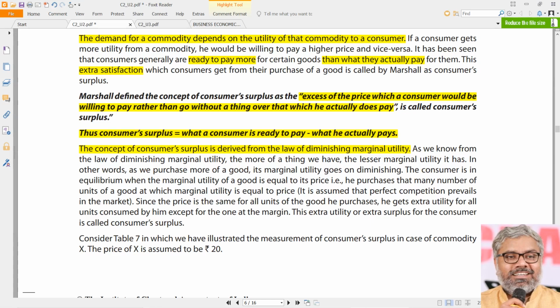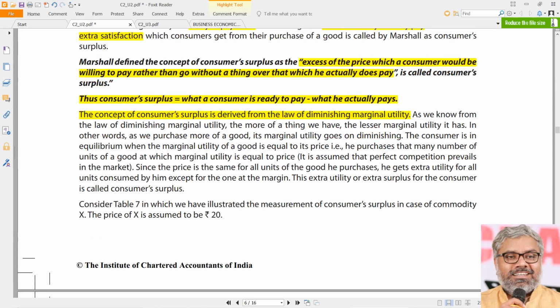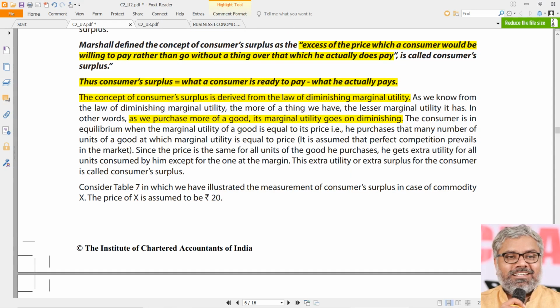And as we discussed just now, this theory of consumer surplus is already derived from the law of diminishing marginal utility only. There is nothing new here. And we already know all these things. The more things we have, the lesser marginal utility they will generate. In other words, if we purchase more of a good, marginal utility goes on diminishing. That is the theory of diminishing marginal utility. And we also know when a consumer will be in equilibrium: when the marginal utility of a commodity is equal to its price. Then the consumer is said to be in equilibrium. At that price, he is okay to do that.